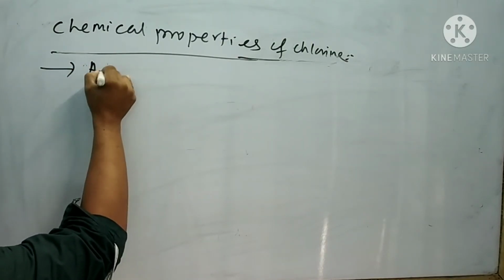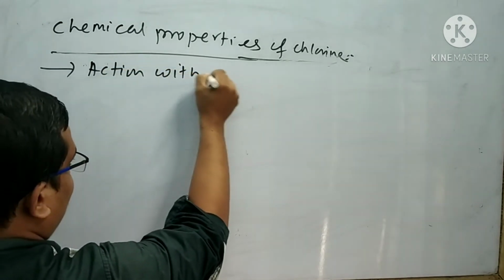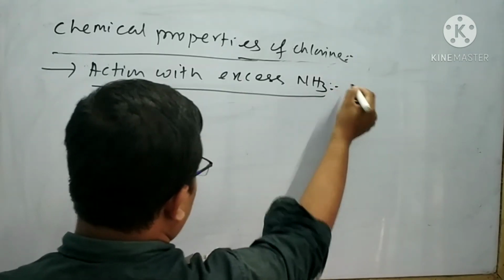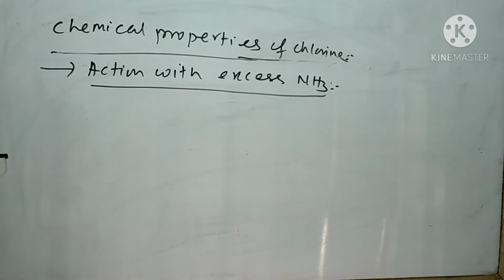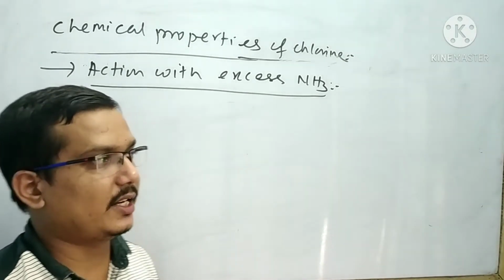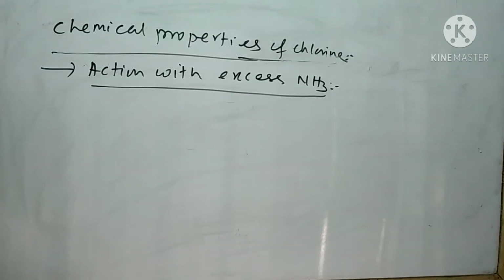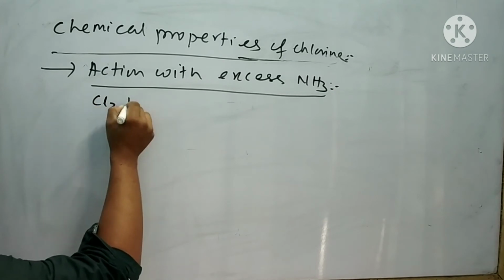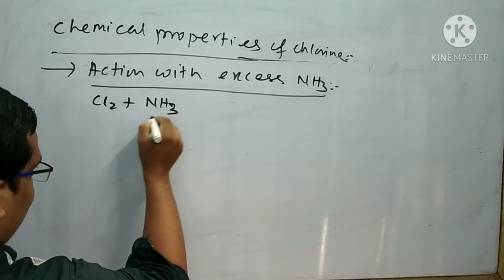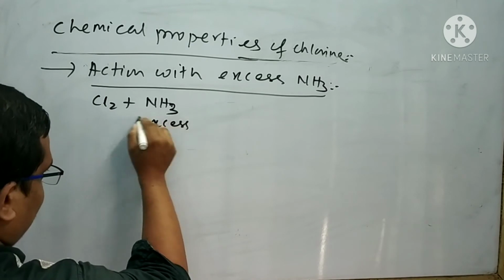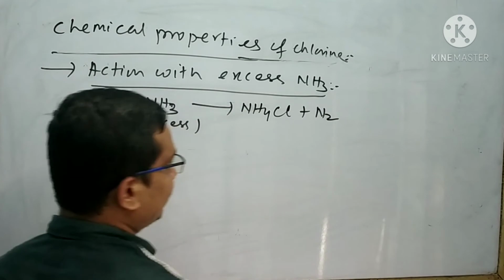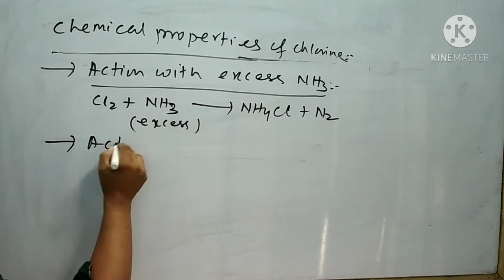Next is action with the excess NH3. When chlorine is subjected to reaction with the excess NH3, then ammonium chloride is formed with the evolution of nitrogen gas. I can write the equation like this: Cl2 plus NH3, that is your excess, gives NH4Cl plus N2.